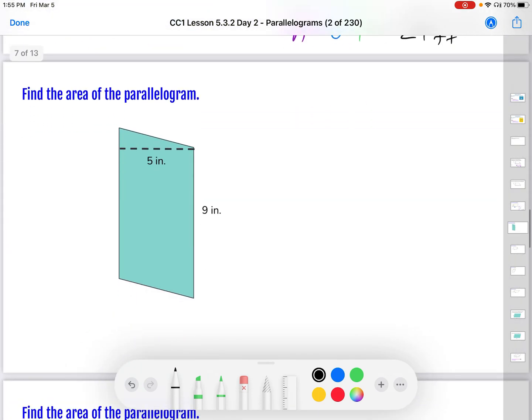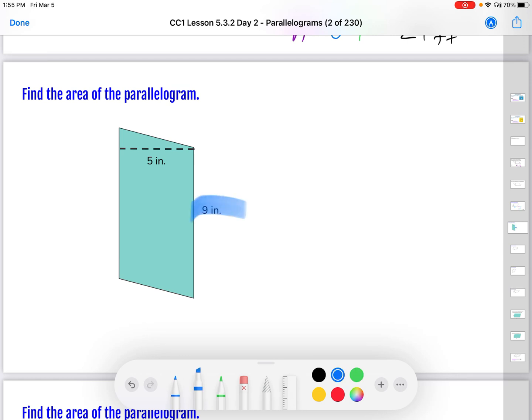Okay. Find the area of this parallelogram. Now, you might be inclined to suggest that the base has to be in the horizontal and the height has to be in the vertical, and that's not always the case. The base is always something that we want to look at, and we would like to say is the one outside length. So in this case, our base is going to be 9.